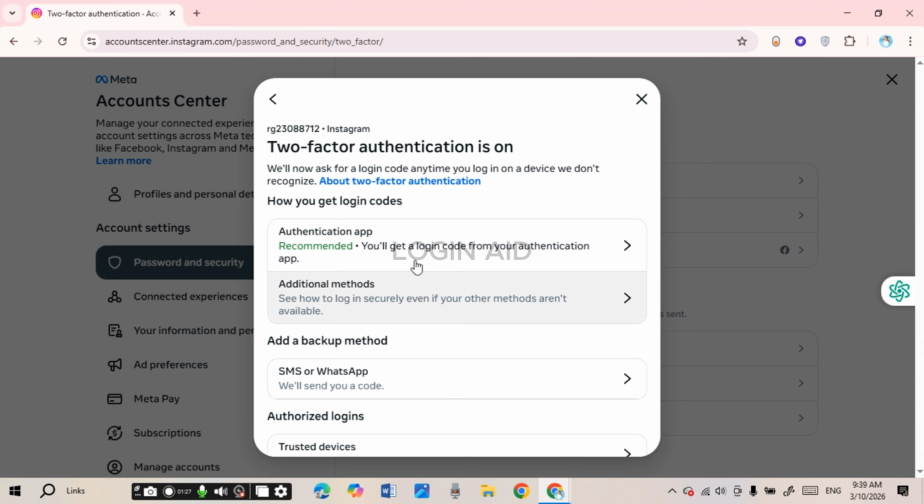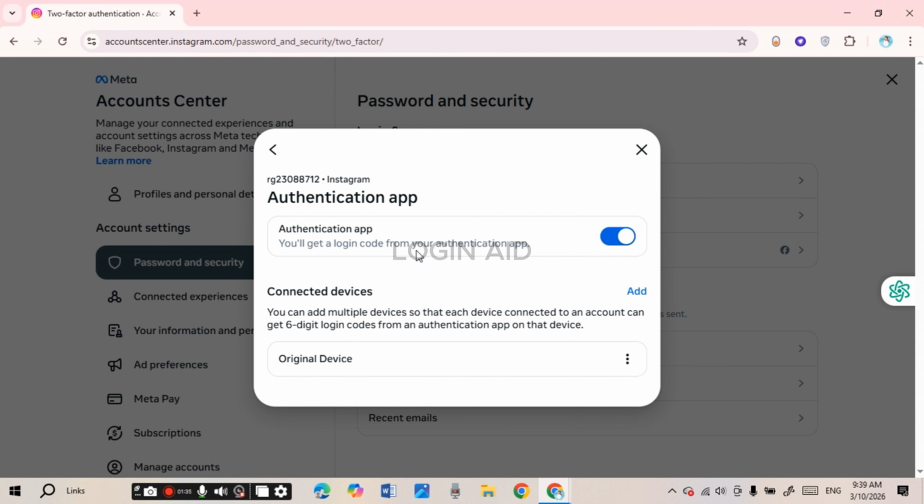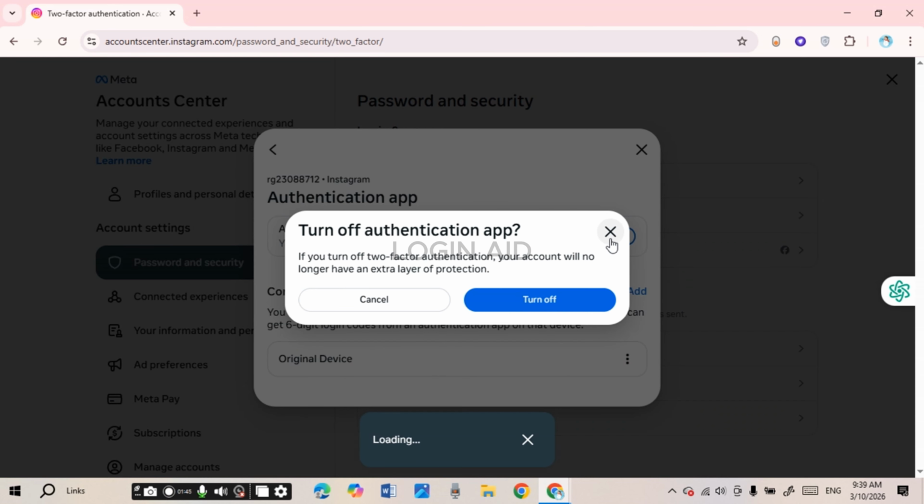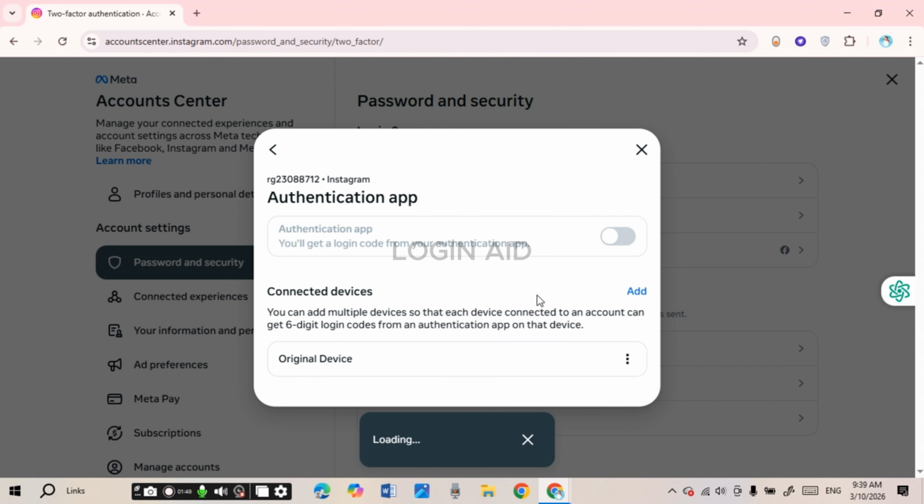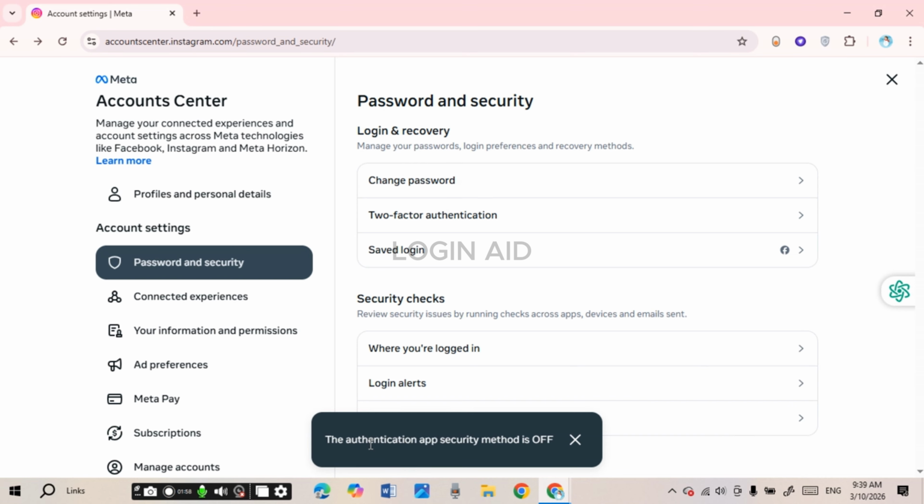Simply click on the method that you would like to remove. You can see over here, this method for authentication is enabled for me. So if you want to remove it, what you have to do is simply toggle off this option for authentication app. Now this kind of pop-up will appear. Click on this option, turn off. Now you can see over here the authentication method will be turned off. So like this, you'll be able to remove it.